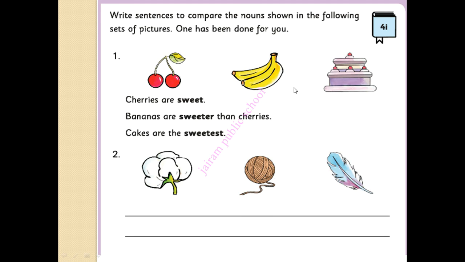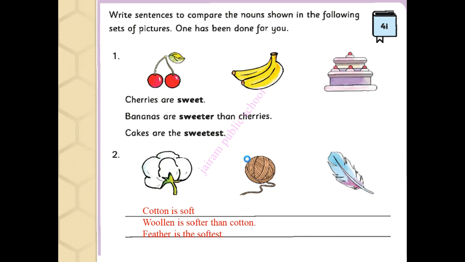So how can we write this in a sentence? Cherries are sweet. Bananas are sweeter than cherries. Cakes are the sweetest. Now this one is a cotton plant, woolen thread, and a feather. So how can we write this in a sentence? Yes, cotton is soft. Woolen is softer than cotton. The last one is feather. Feather is the softest. Okay.